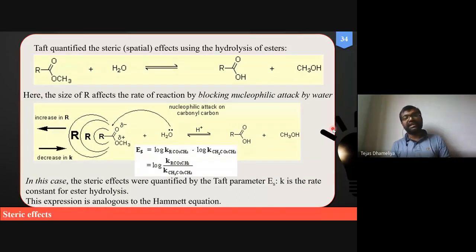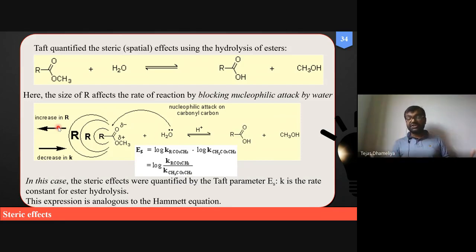So now Taft studied what happens if we increase the R. These arrows that you are showing represent the increase in the size of R. Like methyl is a very small molecule, ethyl is a little bigger, then propyl is even bigger, and then butyl is a long four carbon unbranched chain.